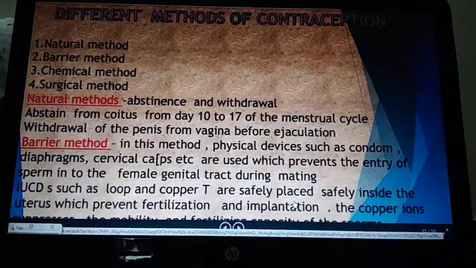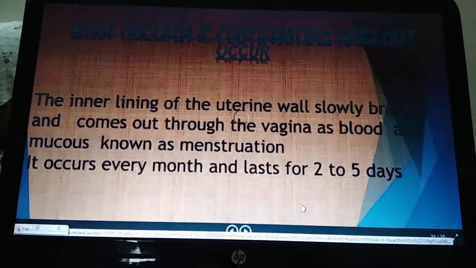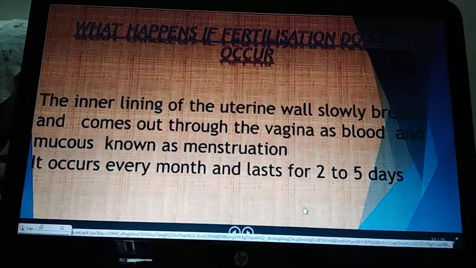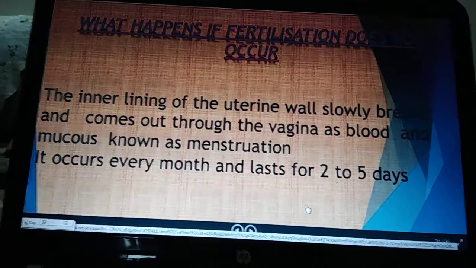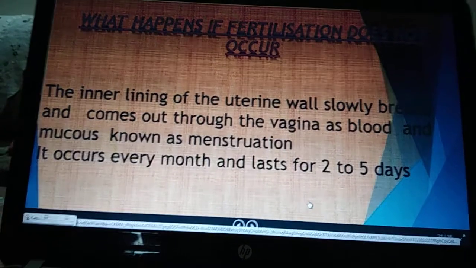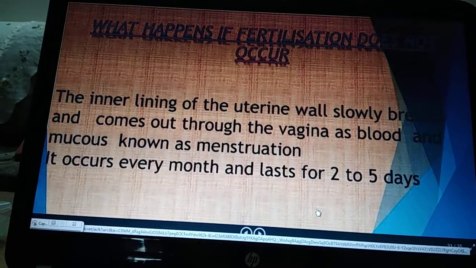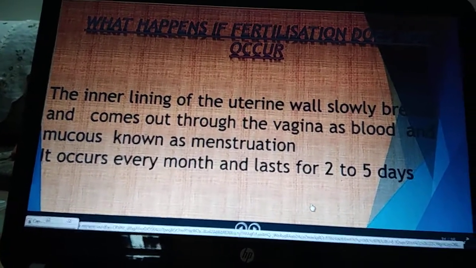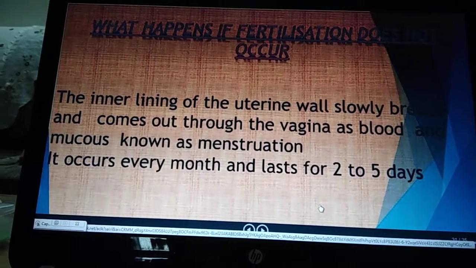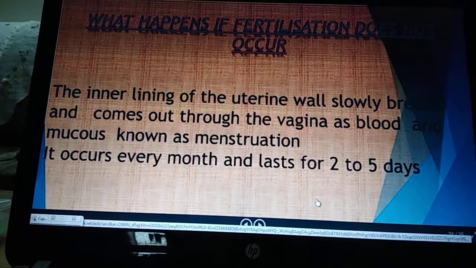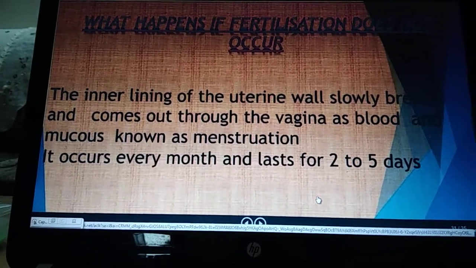in the uterus. So we did this last time, and then we did that for this purpose the inner lining of the uterine wall becomes thicker and thicker, and if there is no fertilization of the egg, then this thick membrane breaks and comes out through the vagina as blood and mucus, and this is known as menstruation.